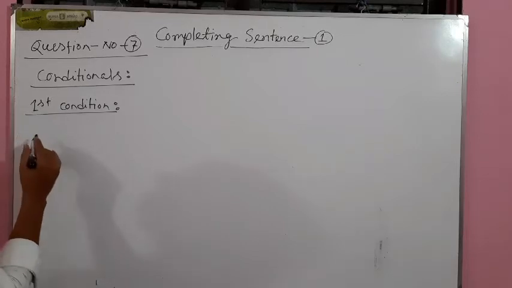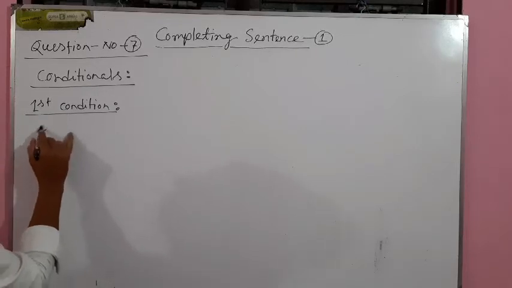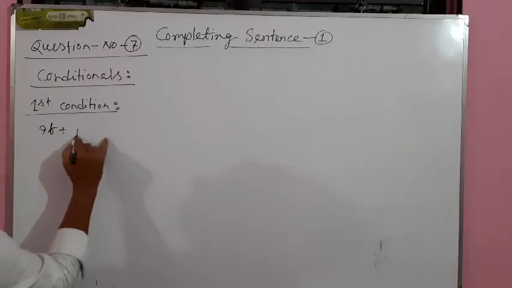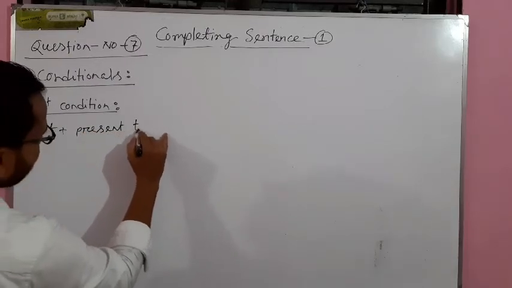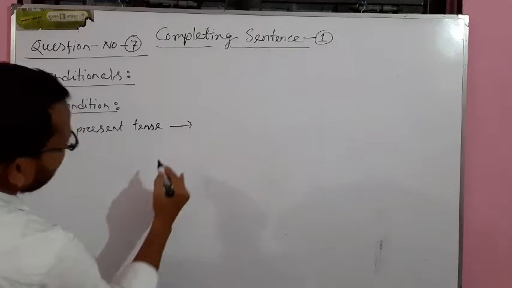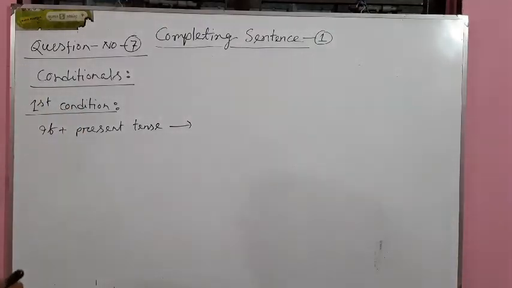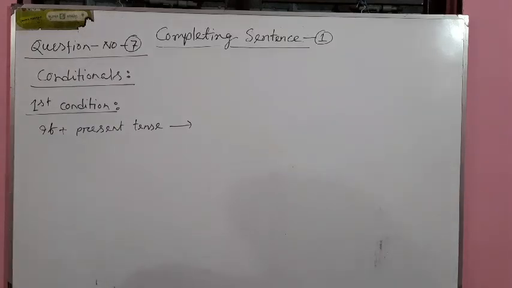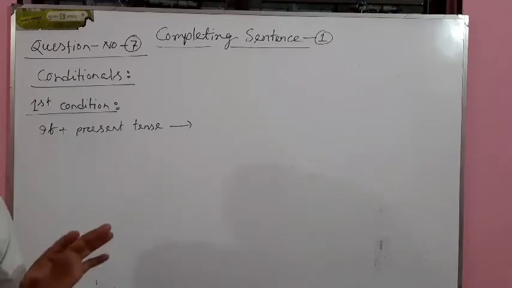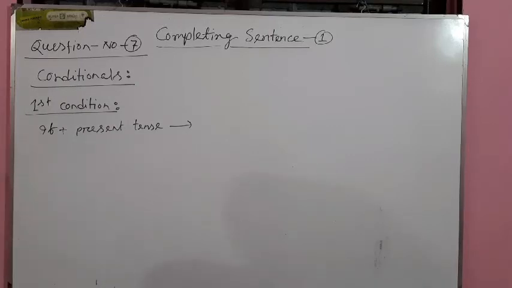Okay, so the structure is if plus present tense, present. Actually, in conditional sentences you will get 2 parts. It's always a complex sentence, and we all know a complex sentence has 2 parts, 2 clauses.